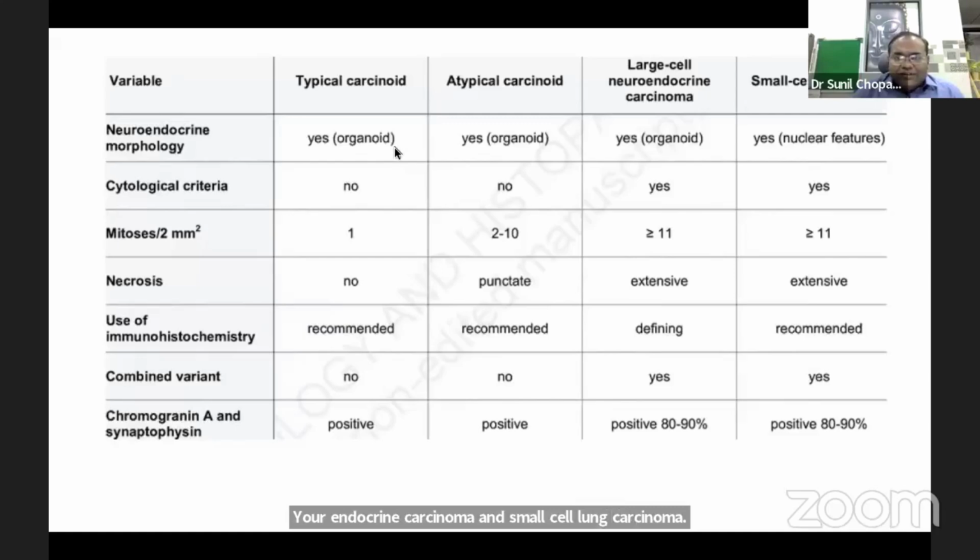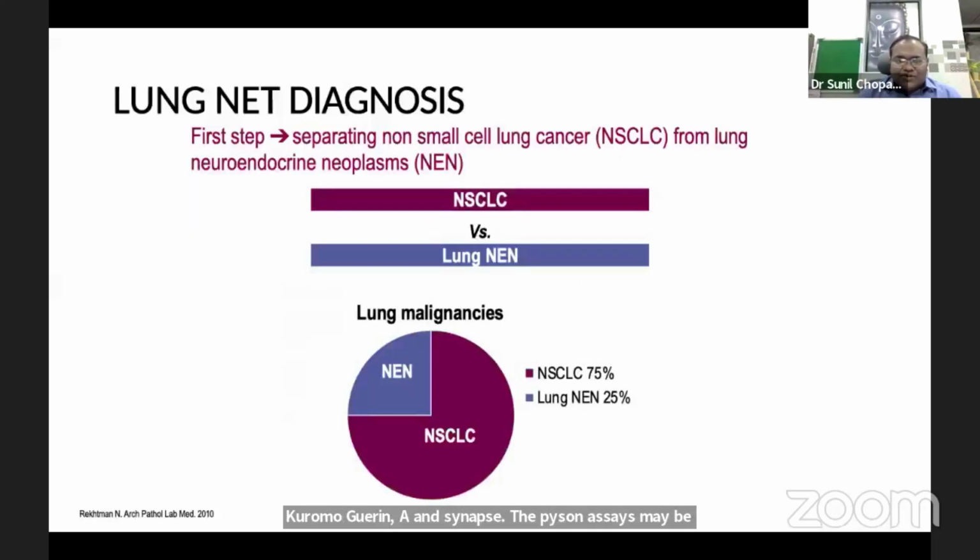So typical carcinoid is morphologically carcinoid cells, mitosis rate less than 2 with no necrosis. Atypical carcinoid will have a neuroendocrine morphology with mitosis rate of 2 to 10 per 10 HPF with punctate necrosis, while large cell and small cell neuroendocrine carcinoma are high grade with organized neuroendocrine morphology, high Ki-67 index and extensive necrosis. Chromogranin A and synaptophysin assays may be helpful in diagnosing large cell and small cell neuroendocrine carcinoma.